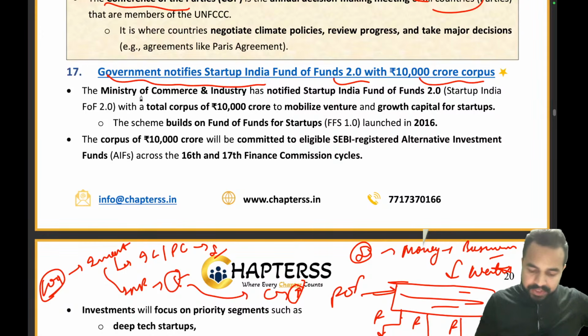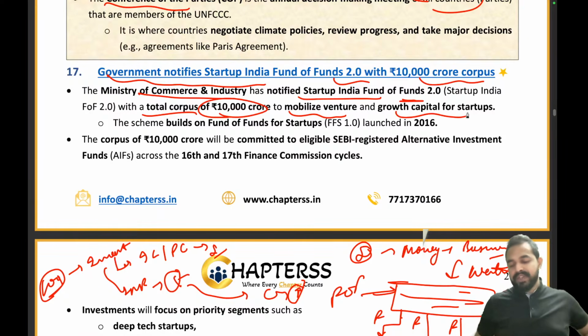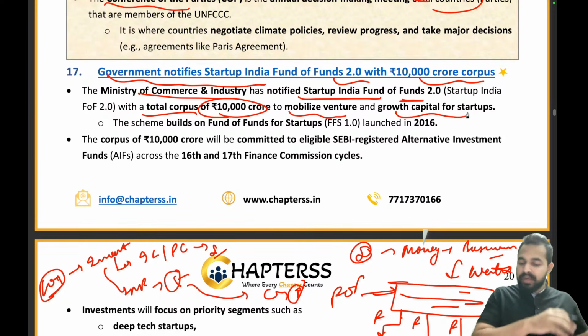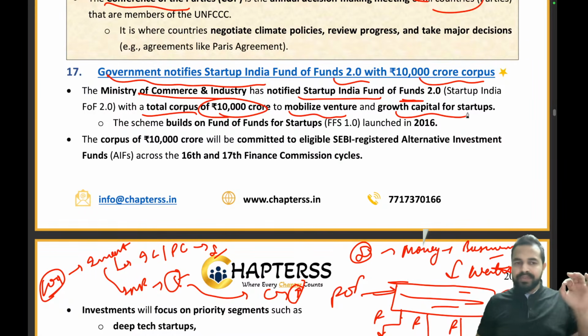The Ministry of Commerce and Industry has notified the Startup India Fund of Funds with a total corpus of rupees 10,000 crore to mobilize venture and growth capital for startups. See guys, we want to mobilize venture and growth capital for the startups, and that's why we have created a big tank of rupees 10,000 crore. This scheme is a part of the scheme launched in 2016, the Fund of Funds for Startups 1.0. Now it is the Fund of Funds for Startups 2.0, with a corpus of 10,000 crores.